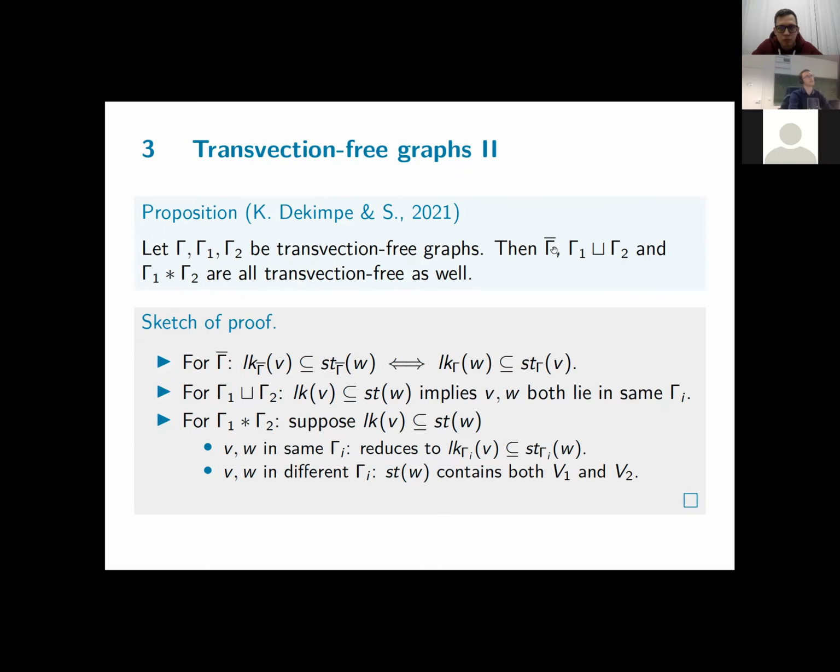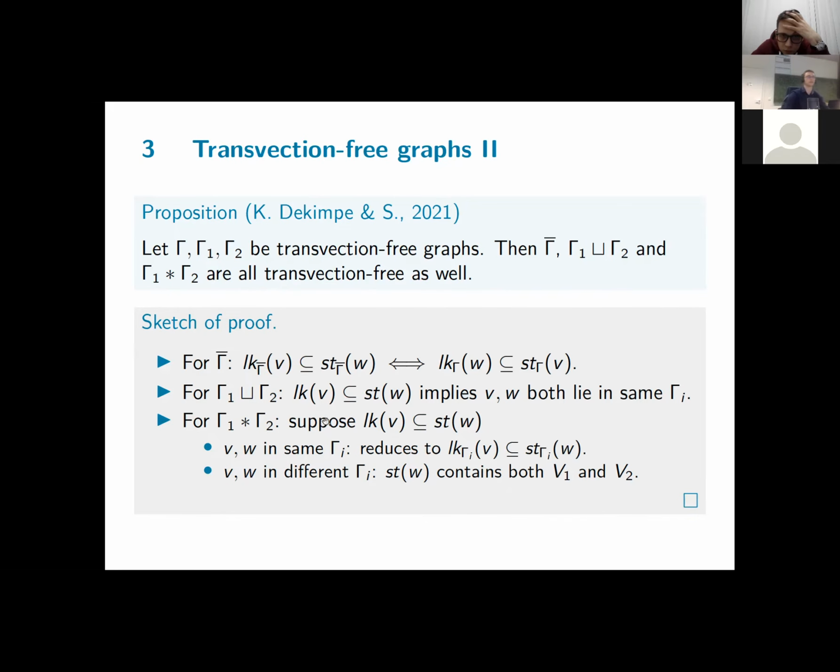So I didn't explain the complement of a graph last time. The vertex set of a complement graph is just the same as that of the graph gamma itself. And edges in the complement graph correspond to non-edges in the original graph. So any two vertices in the original graph that are connected become disconnected in the complement, and vice versa. Any two vertices that are not connected in the original graph become connected in the complement graph. So these three are transvection-free as well if you start from transvection-free graphs.